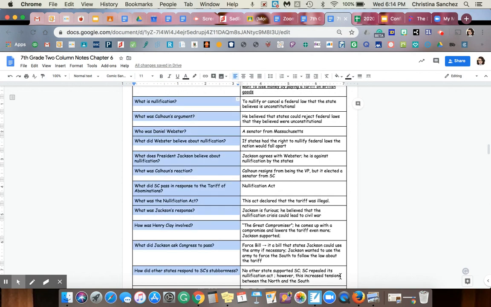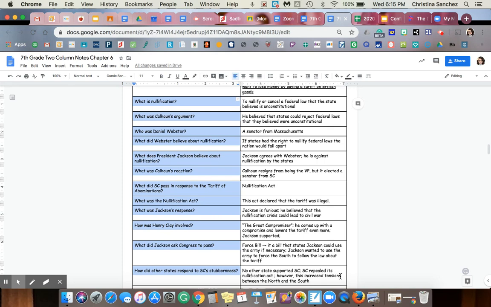The first one is, what is nullification? Nullification means to nullify or cancel a federal law that the state believes is unconstitutional. Now, remember, John Calhoun was a huge supporter of states' rights, so his argument was he believed that states could reject federal laws that they believed were unconstitutional. Now, that caused a lot of controversy between Jackson and Calhoun, of course.